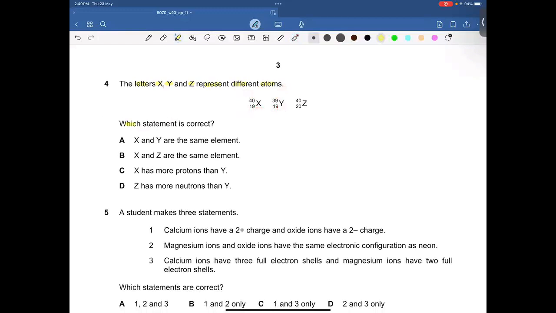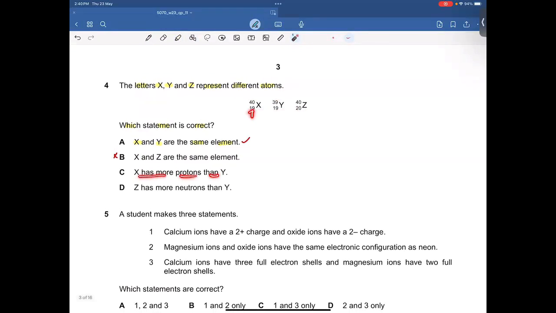So let's talk about which statement is correct. X and Y are the same element. That could be the right answer. But let's talk about other options also. X and Z are the same elements. That's not even possible because both of them have different atomic numbers. So option B is incorrect. X has more protons than Y. Since the proton number in both cases is the same, they have the same number of protons. So not more, same. So obviously C is also incorrect.